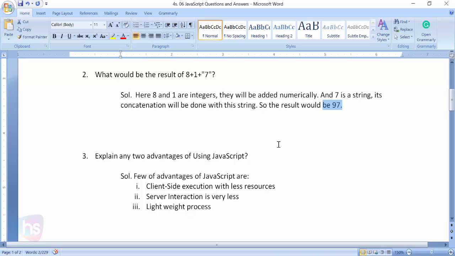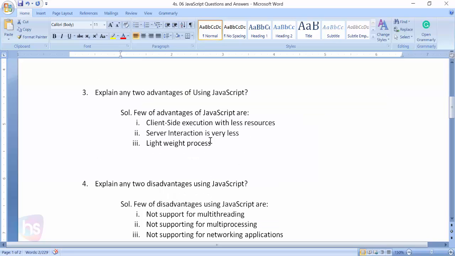Okay. Now the next one: explain any two advantages of using JavaScript. It's very important to know the many advantages of using JavaScript. A few advantages I'm telling you: client side execution with fewer resources, and server interaction is very little when using JavaScript.